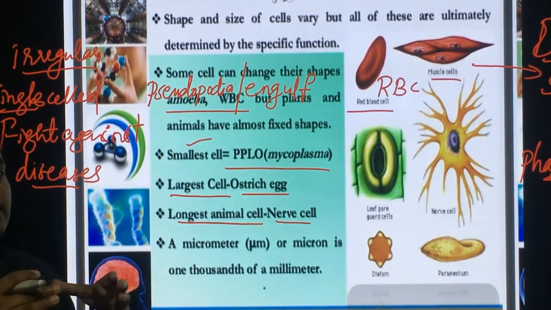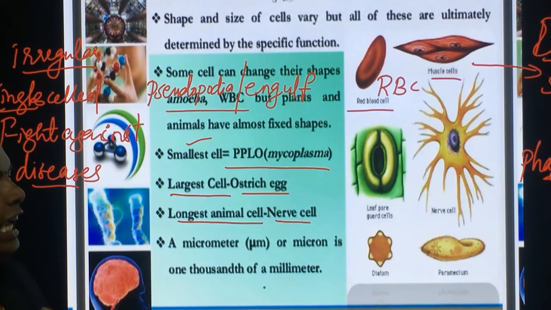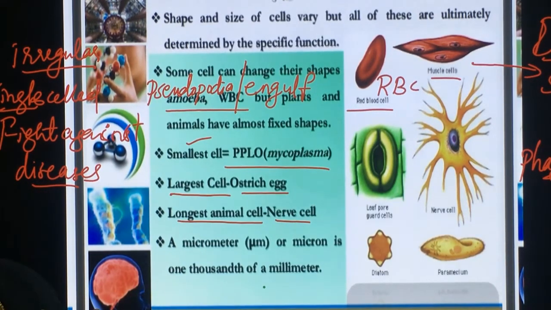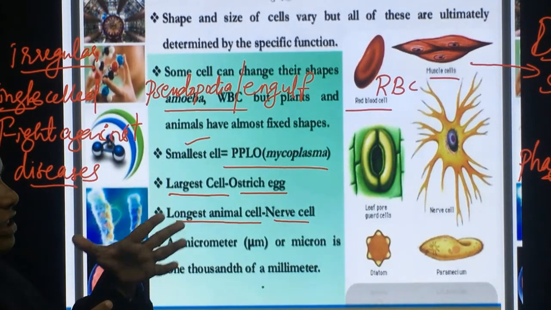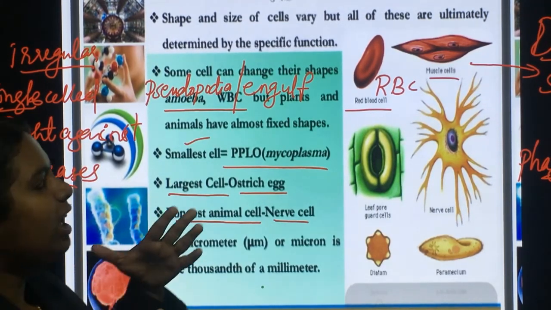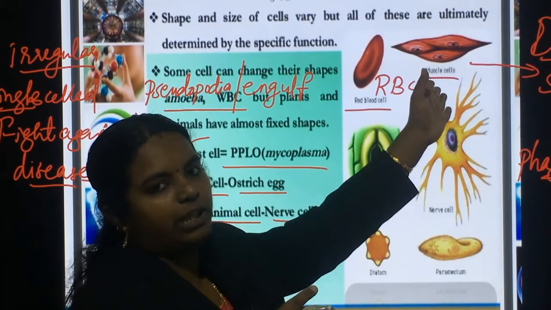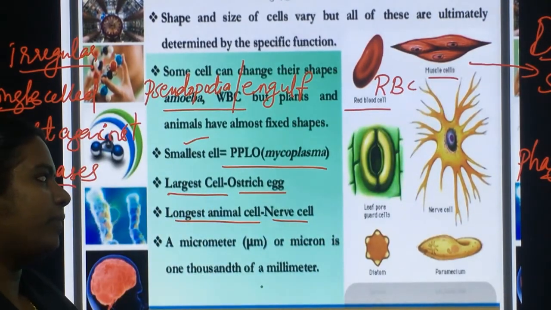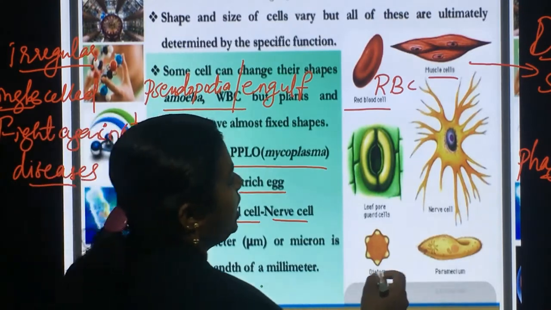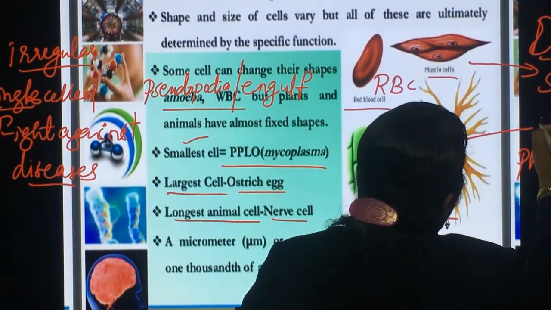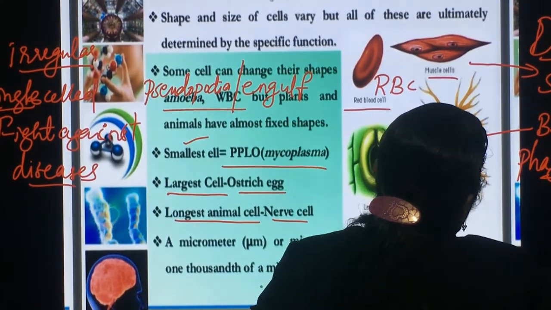The contraction as well as the relaxation of muscle cells helps in movement of our body. Its particular shape, the spindle shape, helps the muscle cells to carry out their function properly. Then the nerve cell, it is branched shape. So the nerve cell is branched shape.